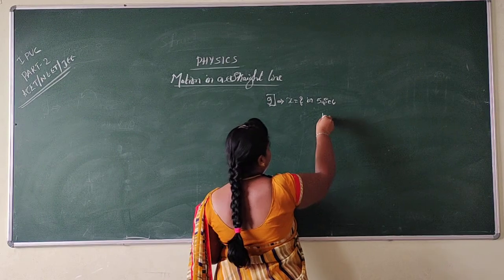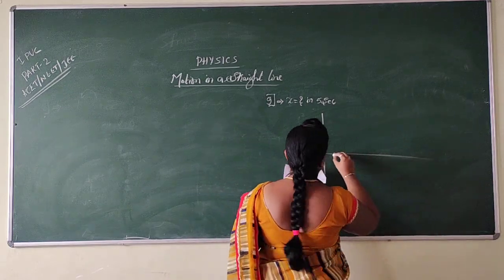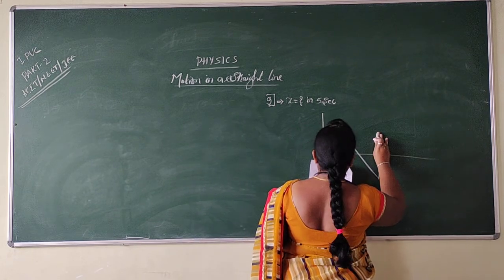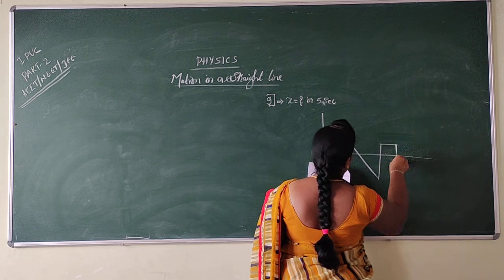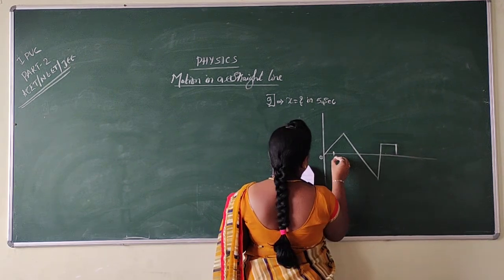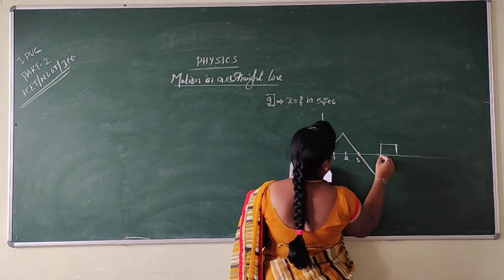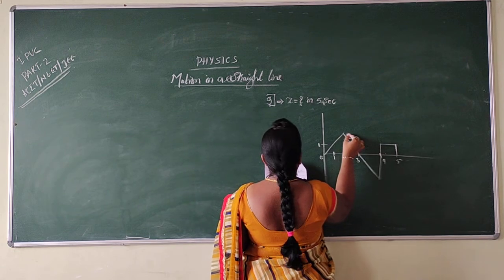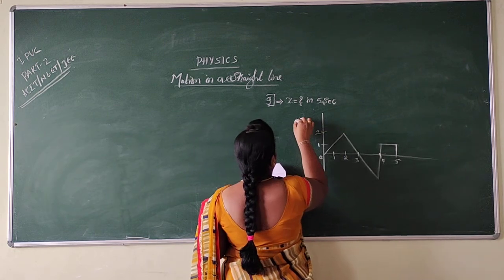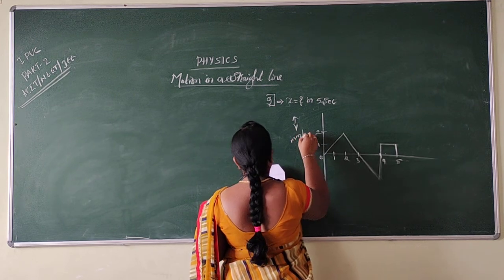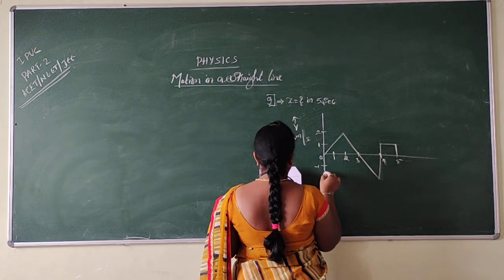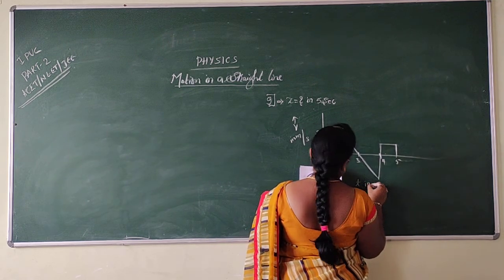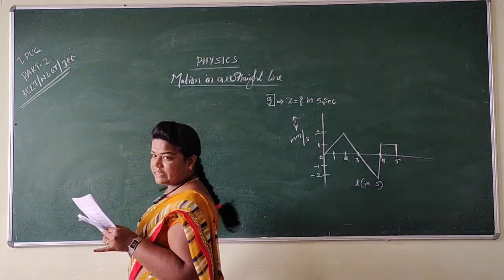So I am going to write the graph here on the board. This was the graph given in the question.